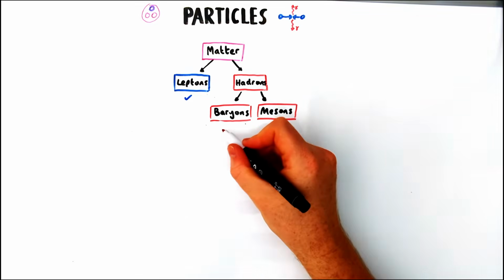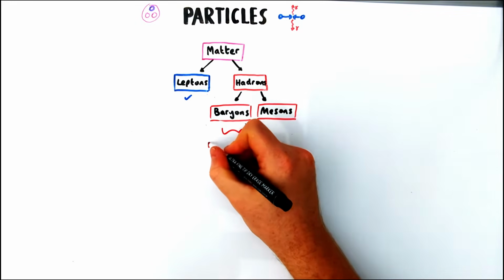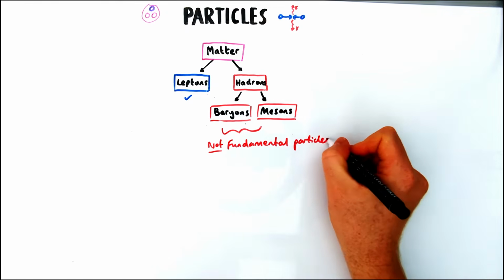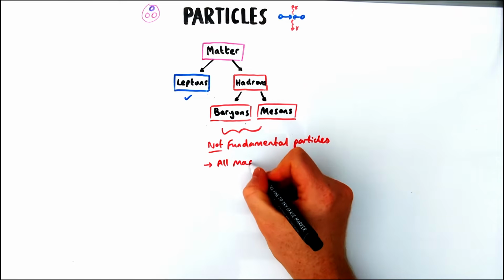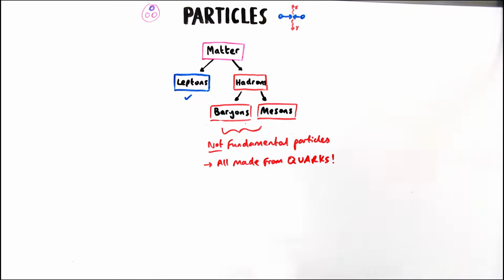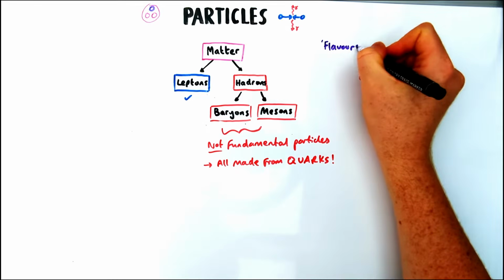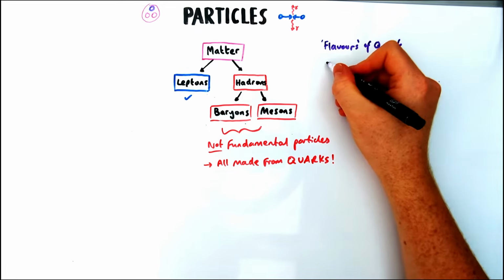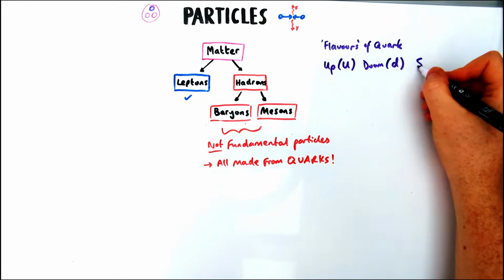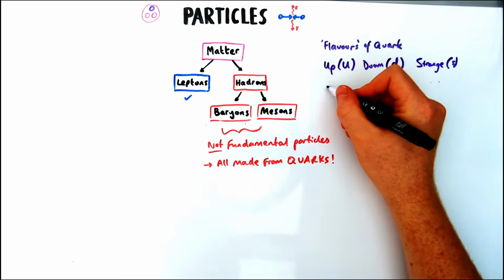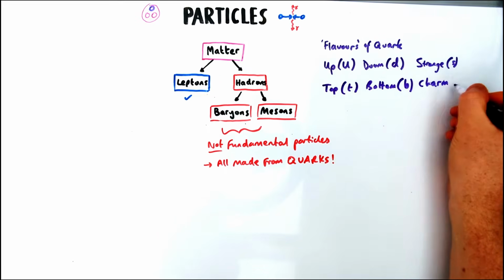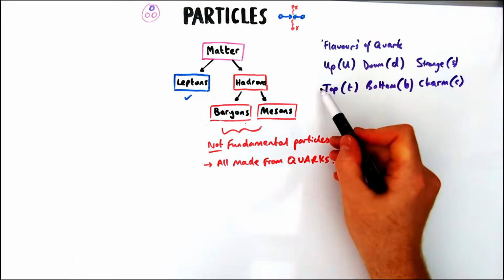That's it for leptons for now. Let's have a look at the right hand side of this diagram and have a look at the hadrons. Hadrons can be split into 2 subcategories, baryons and mesons, but even these are not fundamental particles. They're all made from these things called quarks, which to the best of our understanding are fundamental particles, meaning they cannot be broken down into something smaller. So what are these quarks then? Well, these come in different flavours as well, just like our neutrinos. Now the flavours are up, down, strange, and you can also have top, bottom, and charm quarks.